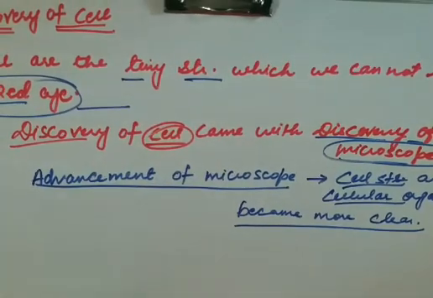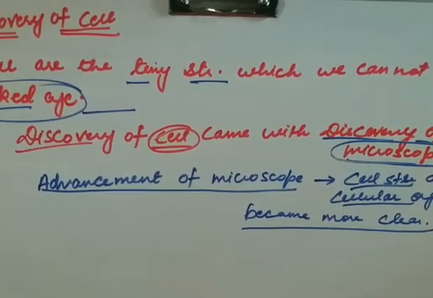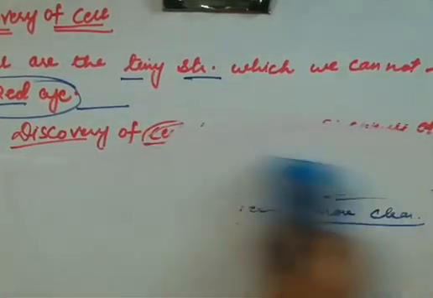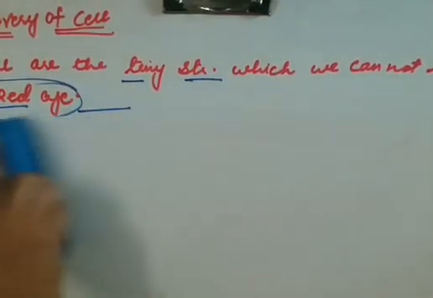Okay, so now we will come to know about the two scientists who discovered the cell. So they are Anton van Leeuwenhoek and Robert Hooke. In the first chapter, you might have been familiar with these names.